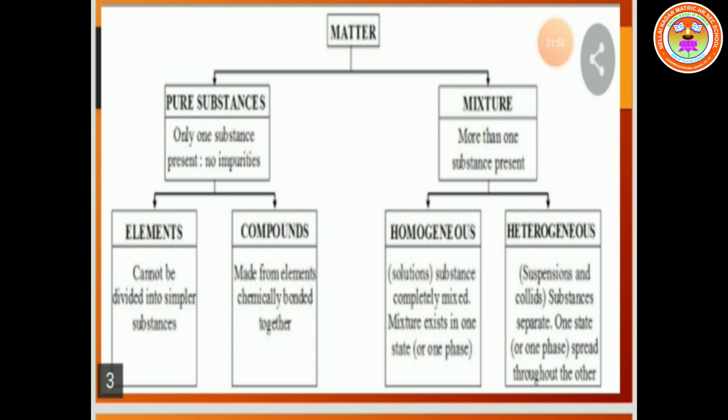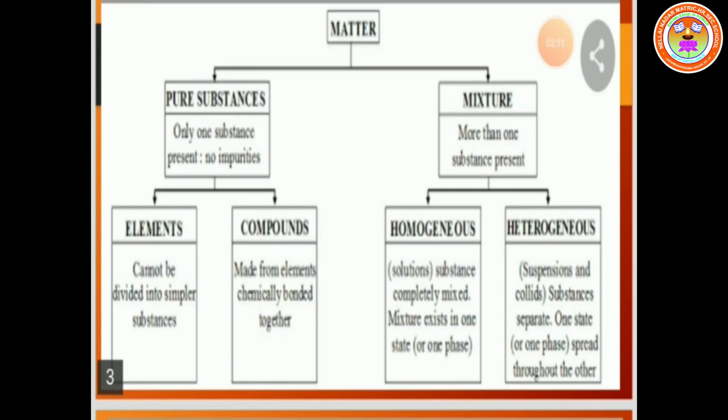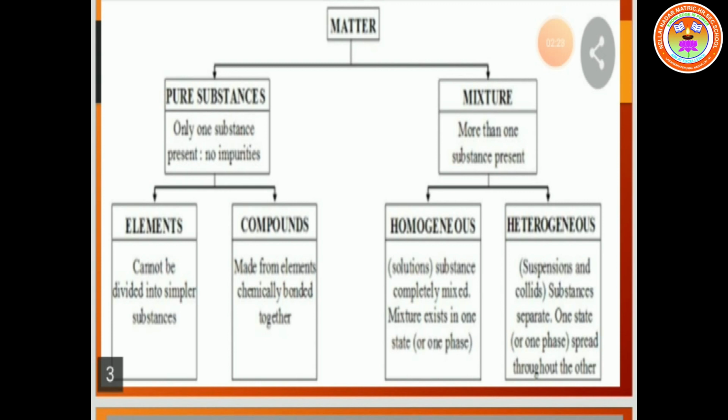Mixture is classified into two types. What is a mixture? More than one substance present is called a mixture. It is classified into two types, homogeneous and heterogeneous. What is homogeneous? Substances completely mixed, a mixture that exists in one state, is called homogeneous. Next, heterogeneous. Substances separate, with one state spread throughout the other, is called heterogeneous.